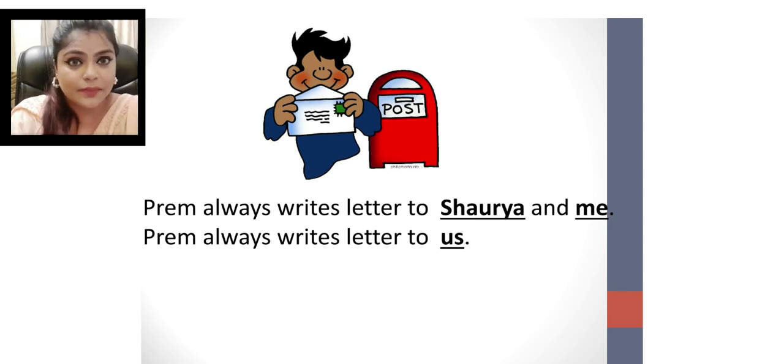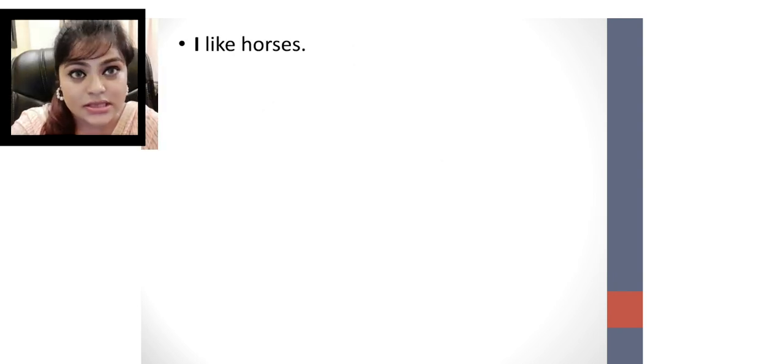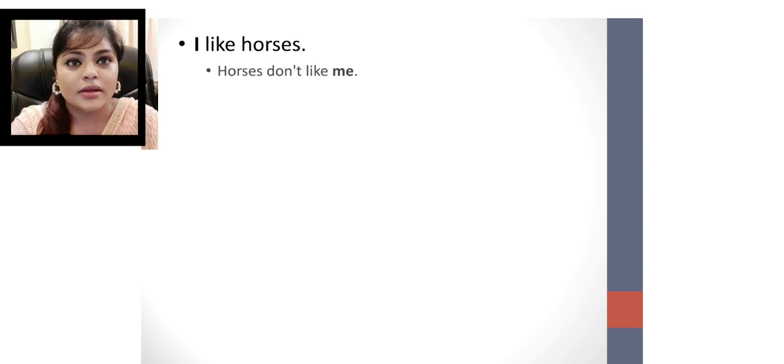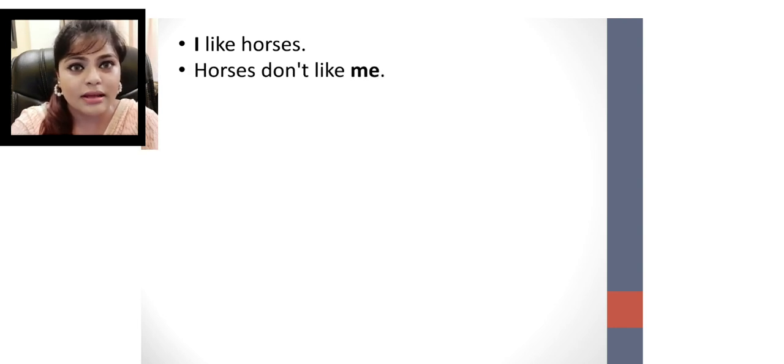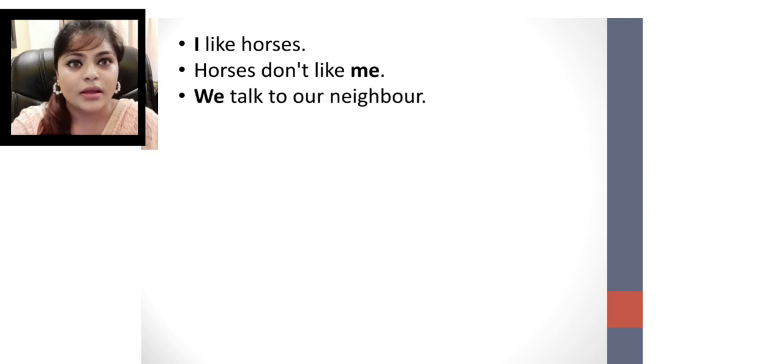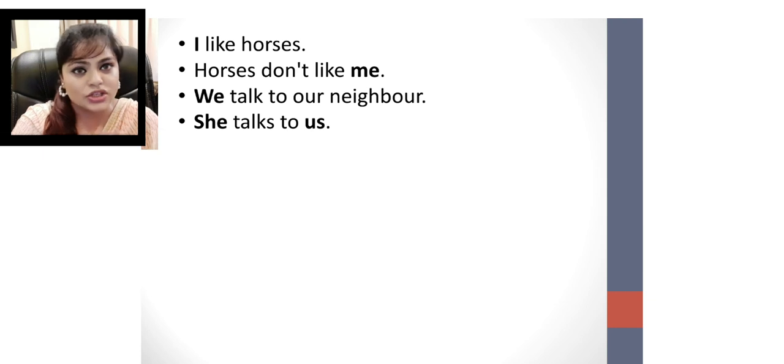Let's see a few examples, okay? I like horses. So what is the pronoun here? I. I like horses. Horses don't like me. So what is the pronoun here? Me. Horses don't like me. We talk to our neighbor. She talks to us. She, us are pronouns.